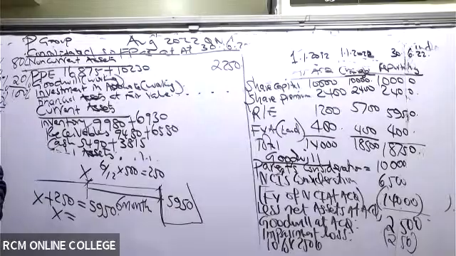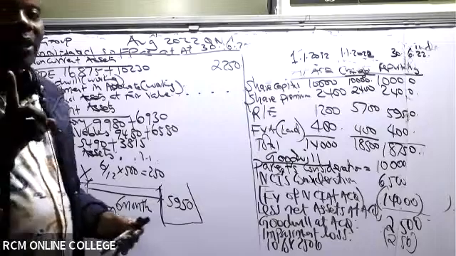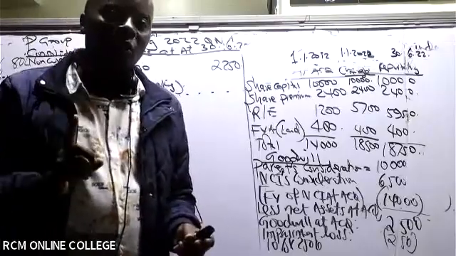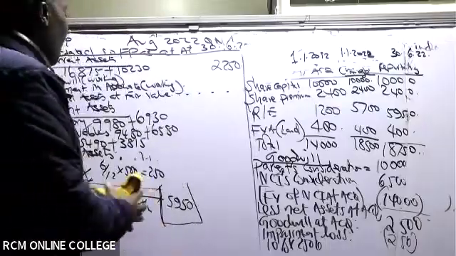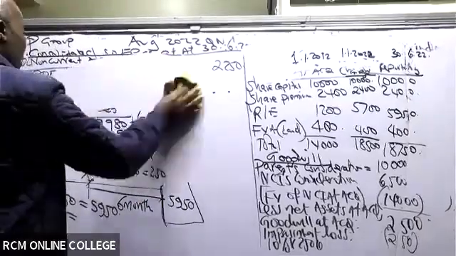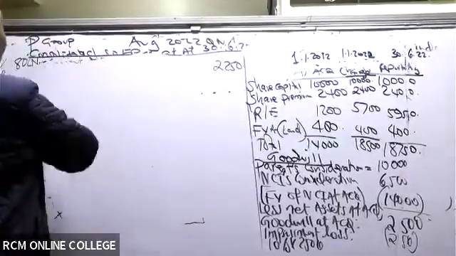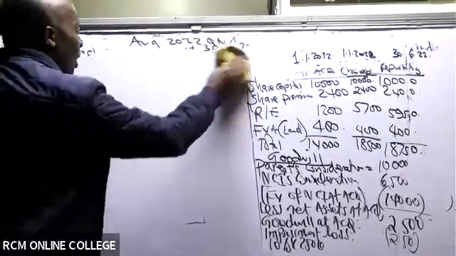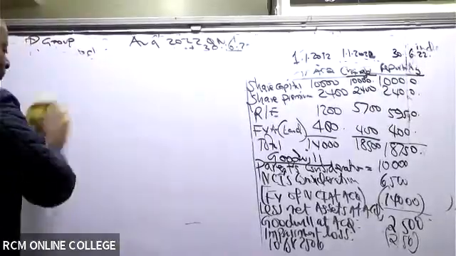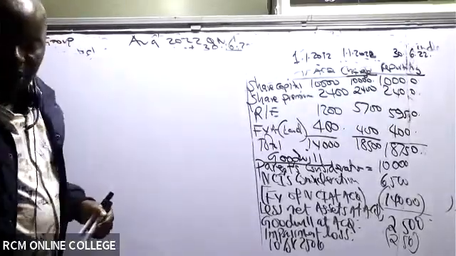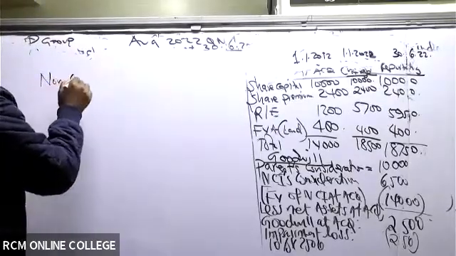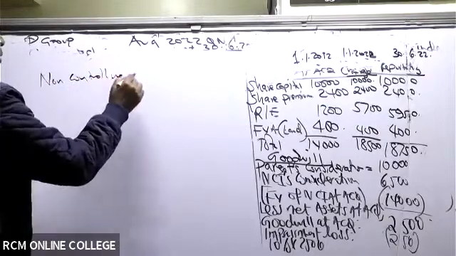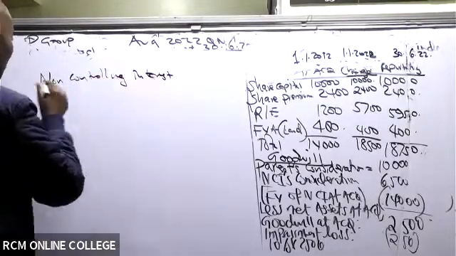Ladies and gentlemen, I would want you to help Mwalimu here to get the NCI. Number 1, they want us to do the non-controlling interests. How do we get these non-controlling interests? Now we are fresh. So we have here non-controlling interest. This is what they wanted us to give them in number 1.